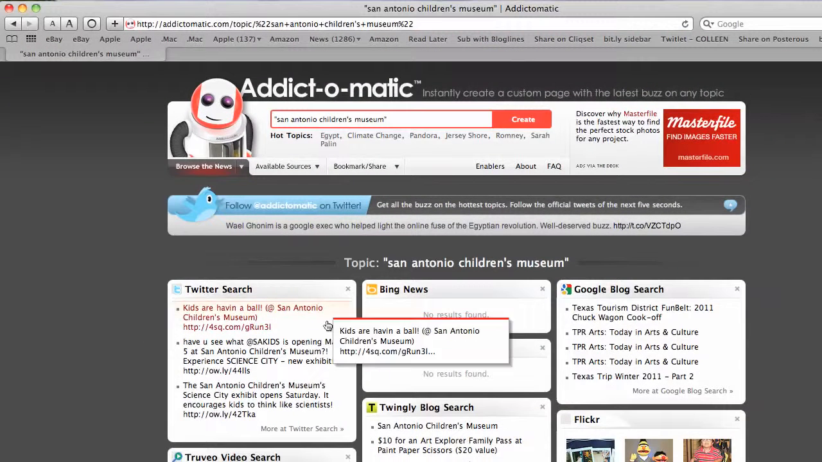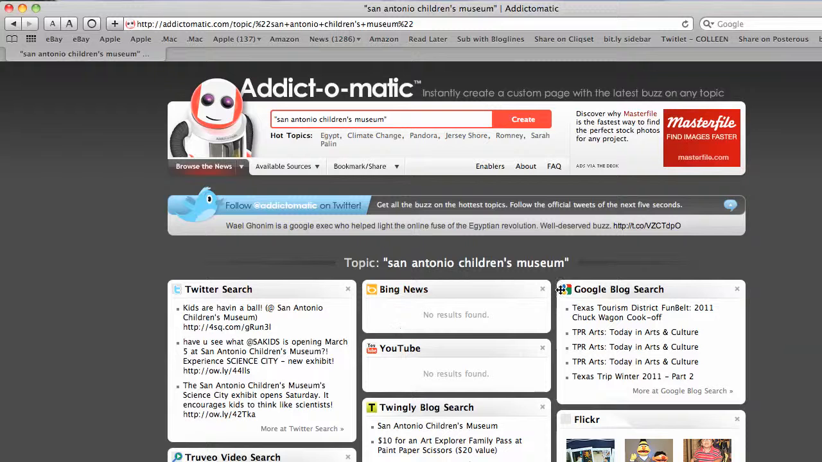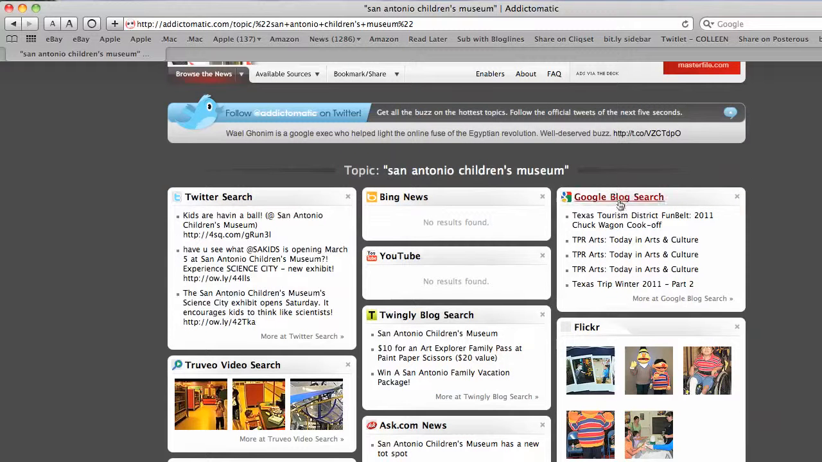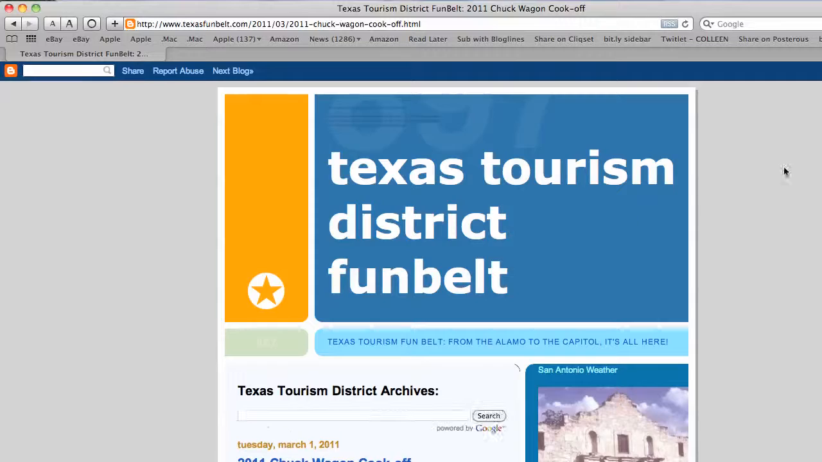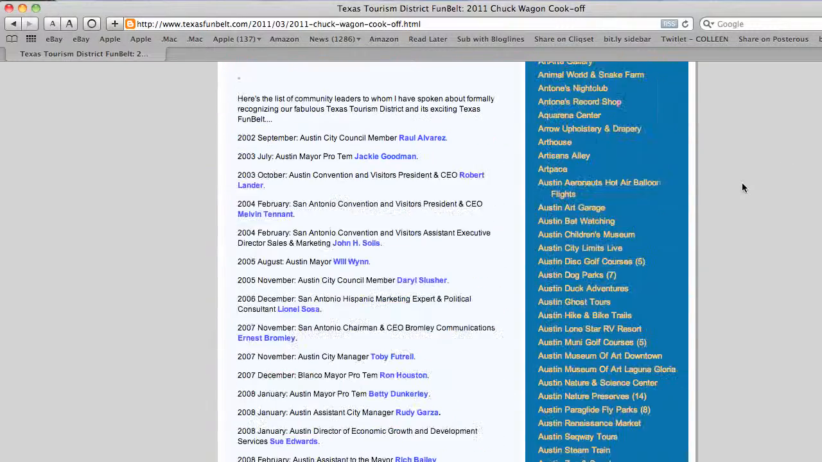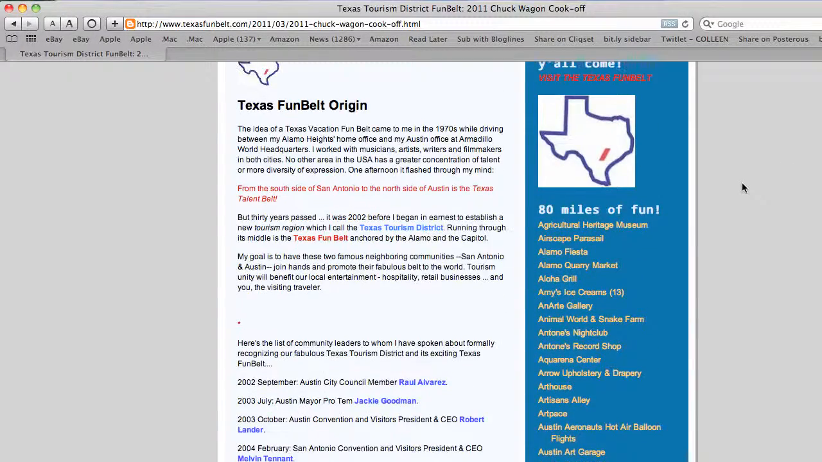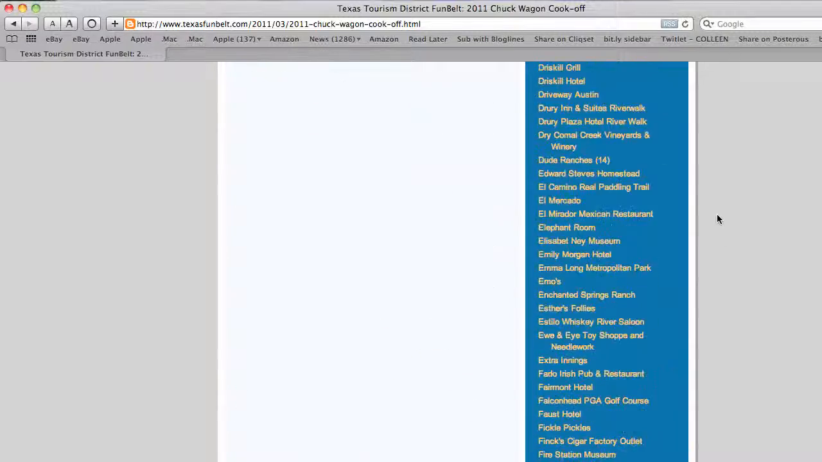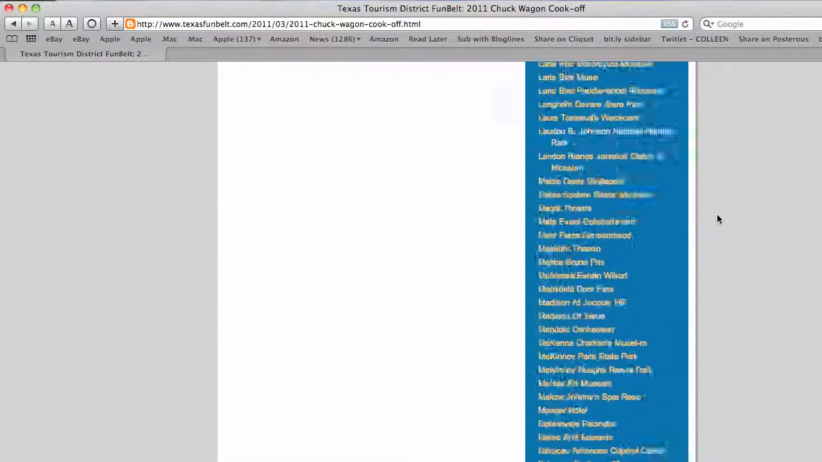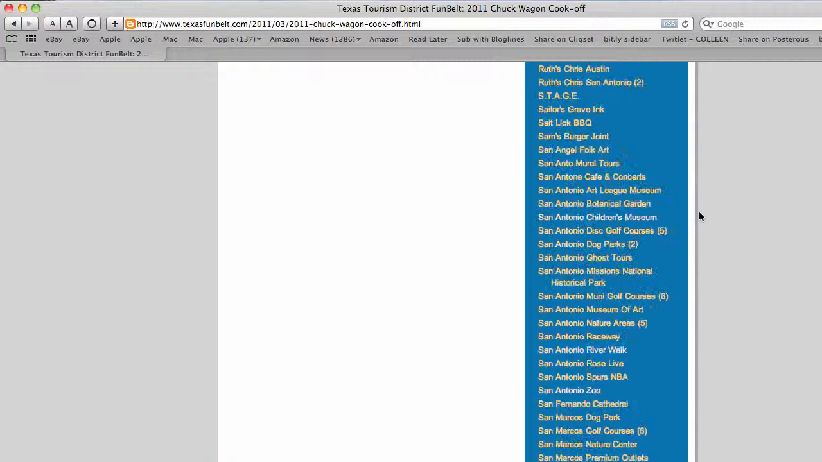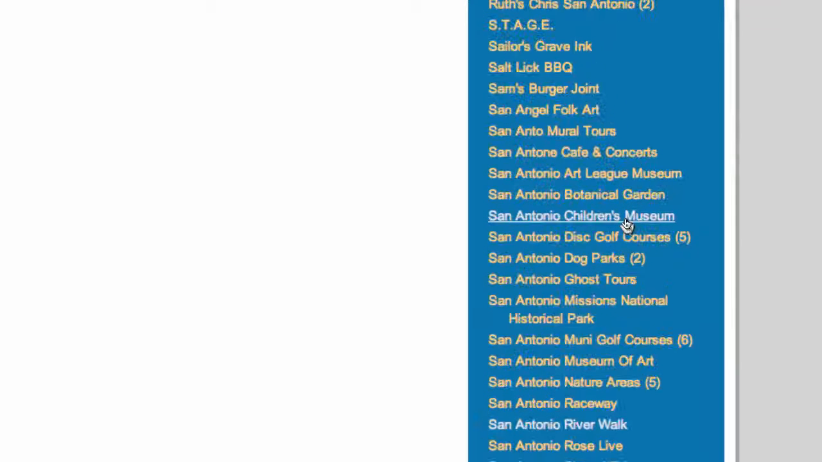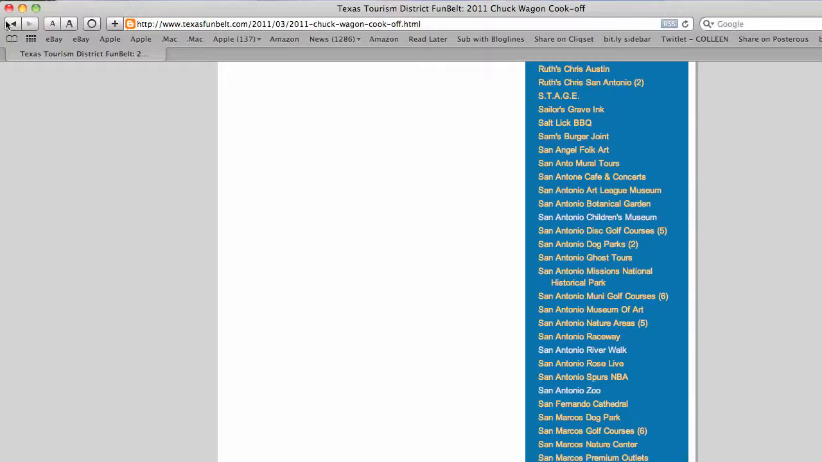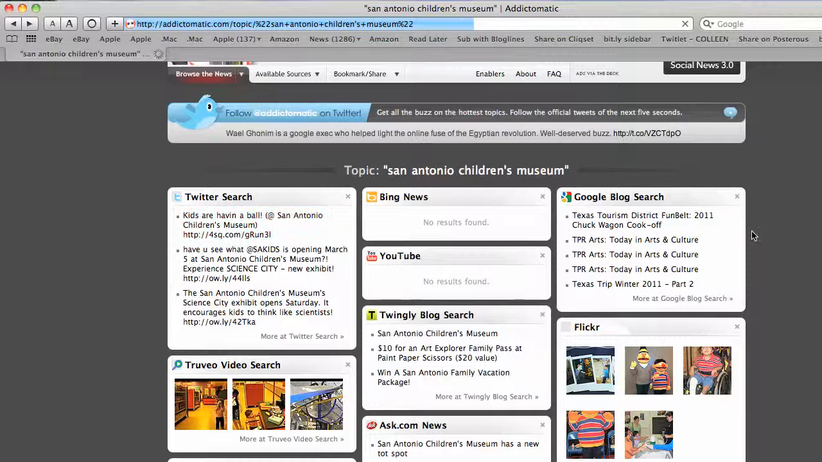Let's look over here. Right now there's no results coming up for Bing News or YouTube. Blog search might be mentioning, let me give you an example of what that looks like. San Antonio Children's Museum is mentioned in this blog's 80 Miles of Fun, so they're linking to it. So if we scroll way down here to S, that is why this particular search is pulling up the San Antonio Children's Museum. But let's go back and see what other results we pulled.